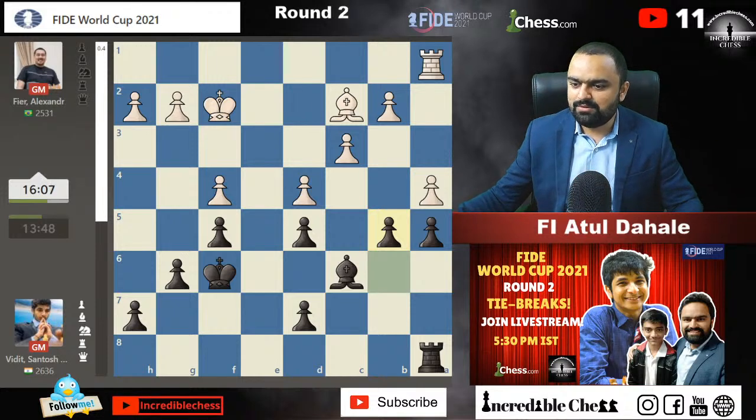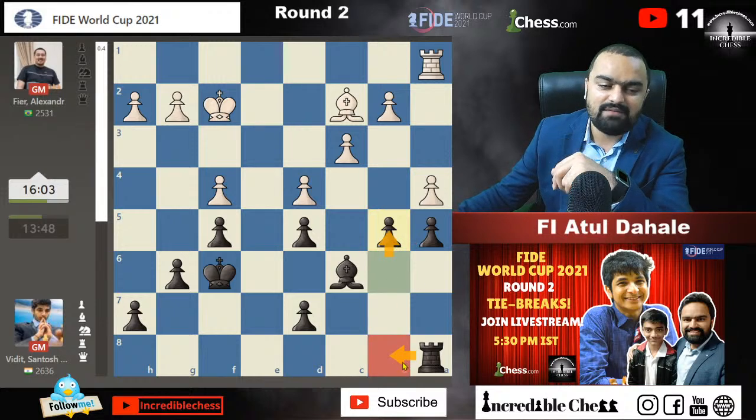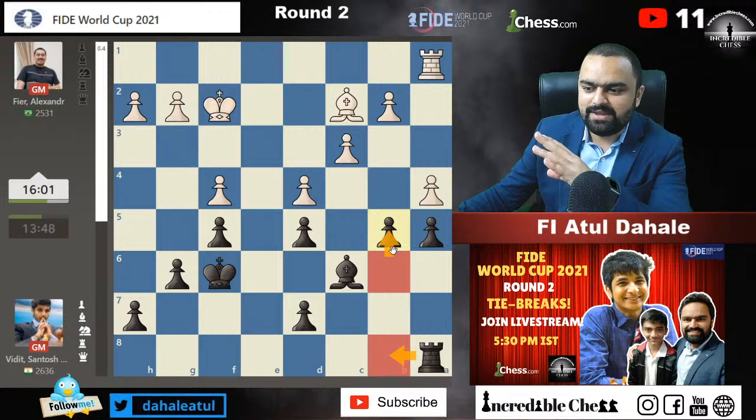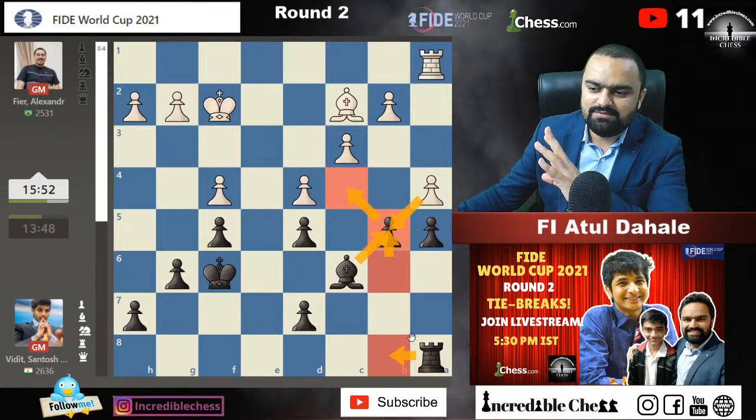Okay, so now b5. See, I was talking about b5, but I was thinking about b5 after rook b8, but Vidit goes for b5 immediately. He said, okay, no, I want to just activate my bishop. Now if ab5 is played, bishop takes b5, then maybe the bishop will go to the c4 square, and then he will hit the pawn on b4, b2.